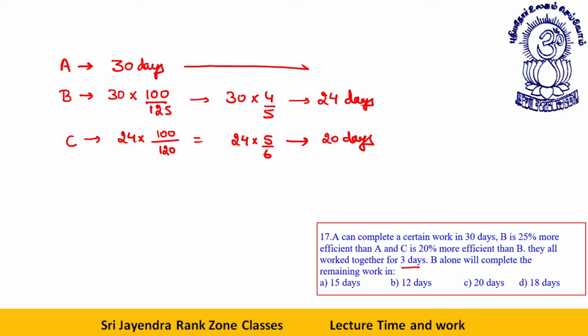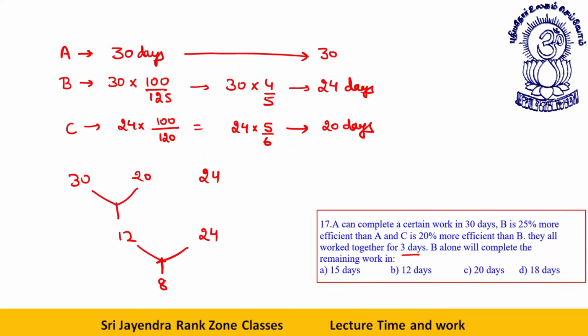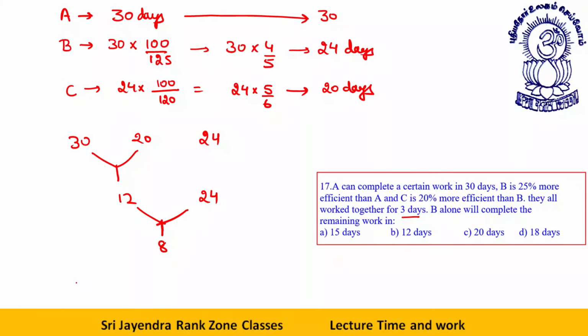Now, see, very easy way to do it. 30, 20, 24. 30 and 20 will give you 12. 12 and 24 as per our shortcuts will give you 8. This is double, so divide by 3. In 8 days, they can finish the work. B alone will complete the remaining work in C. In 3 days, how much work is done? In 3 days, 3/8 work is done.